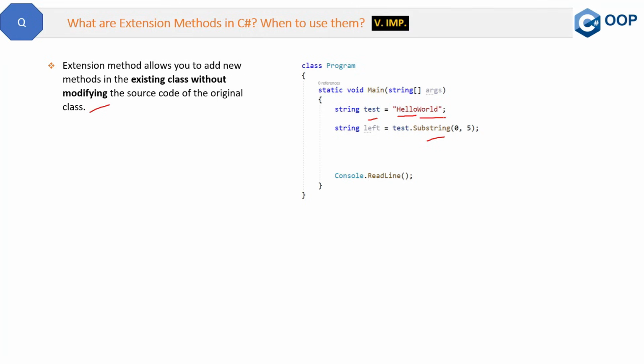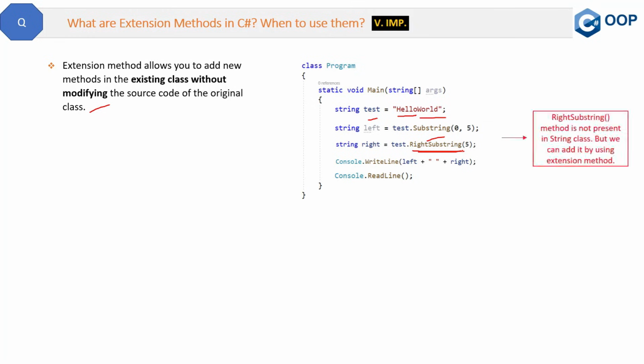So for this, we will create a WriteSubstring method. Now we know that there is no such method already present in the string class, right? We don't have such a WriteSubstring method. And we don't have the code of the string class either, because otherwise we could add that method inside the class itself, but that is not possible in this case. So how will we create this WriteSubstring method? The answer is with the help of the extension method. The WriteSubstring method is not present in the string class, but we can add it by using an extension method.